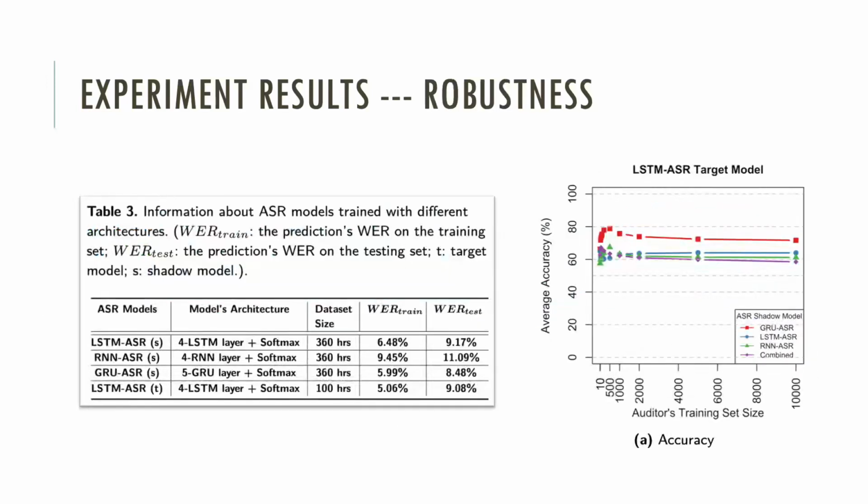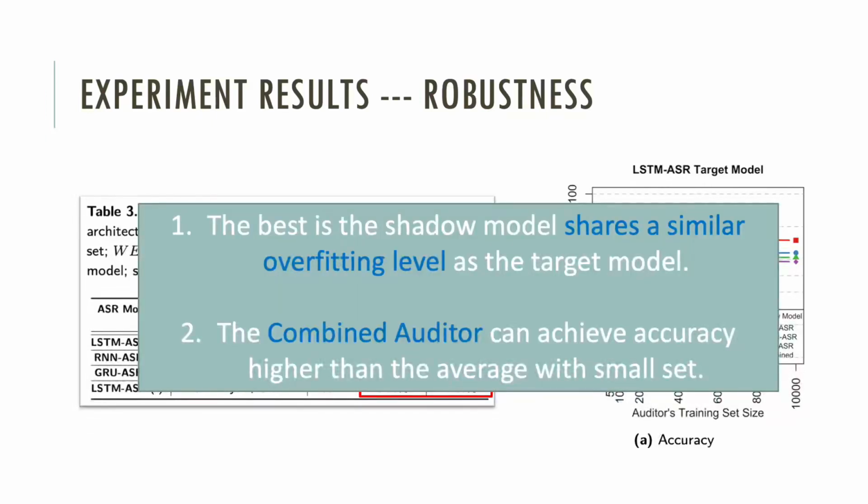In this table, the target model is an LSTM-based ASR model. However, the auditor with the LSTM-based ASR shadow model is not the best. Instead, the auditor with the GRU-based ASR shadow model shows the best result. In fact, we can observe from the table that although they have different architectures, their overfitting levels are the most similar. We can conclude that the best shadow model shares a similar overfitting level with the target model, and when the overfitting level is unknown, the combined auditor can achieve accuracy higher than the average with a small set.